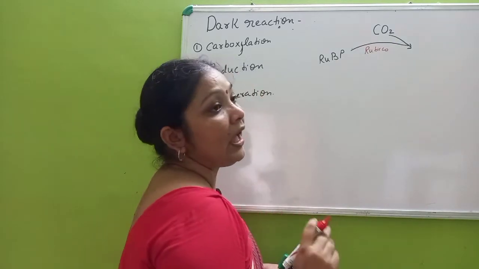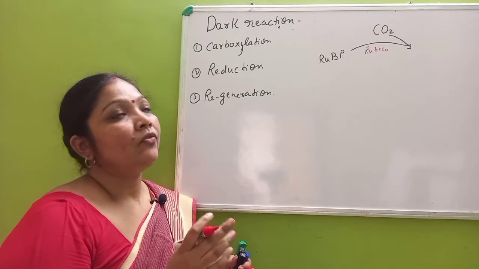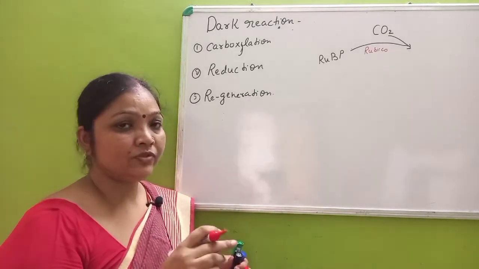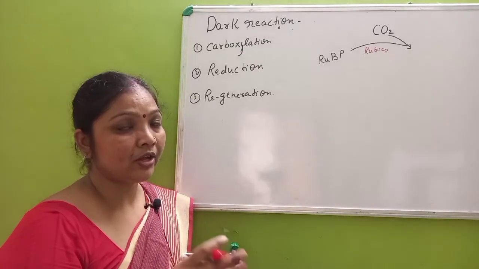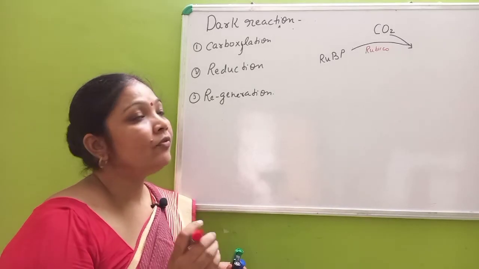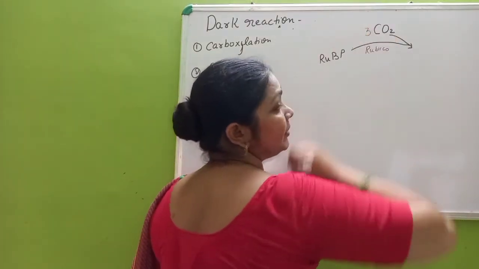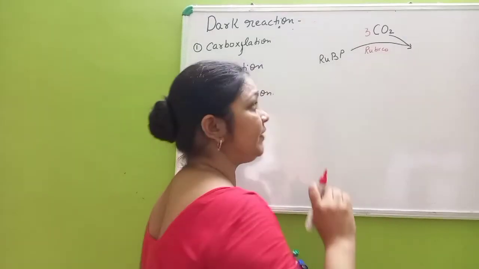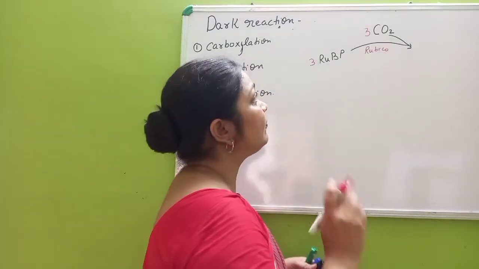To explain this cycle, as such, from the atmosphere only one molecule of carbon dioxide is taken by one molecule of RuBP. But to understand the cycle more precisely, we are taking 3 molecules of carbon dioxide from the atmosphere, mixed with 3 molecules of RuBP.